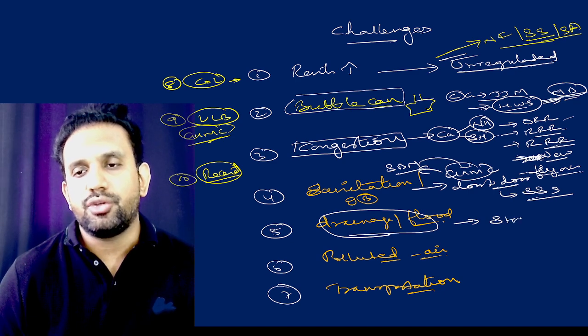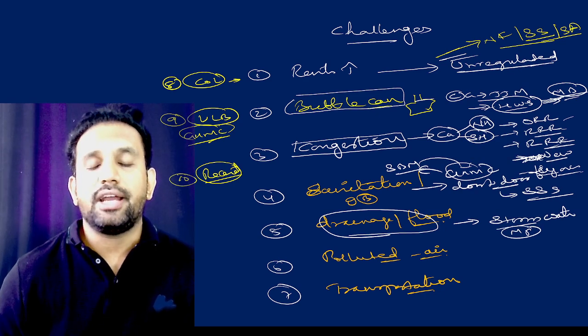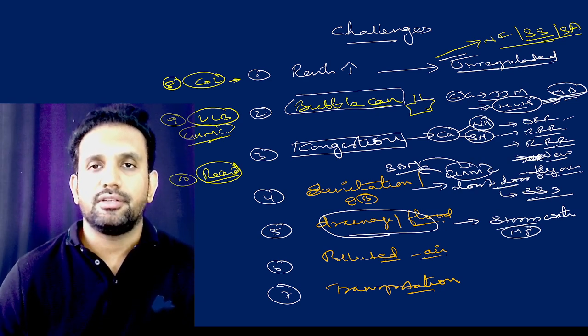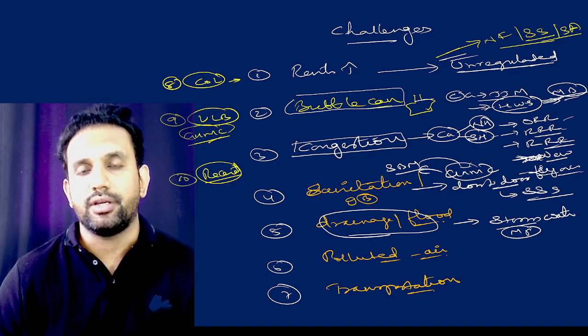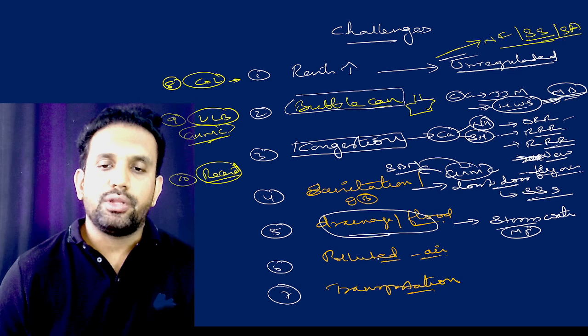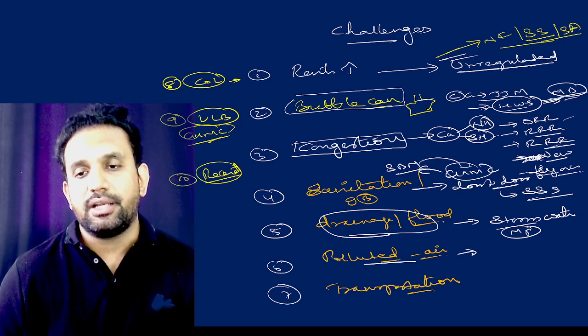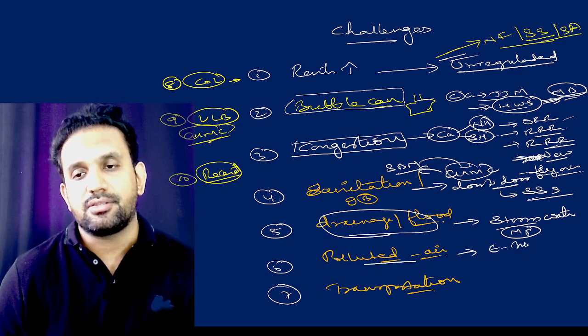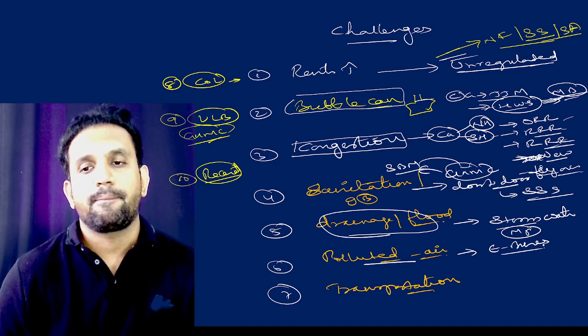With regard to drainage or flood management, the Telangana government has recently launched the Storm Water Master Plan, in which the city's drainage system will be improved in case of cloud bursts or flash floods. Remember this point. With regard to polluted air, what has the government of Telangana launched? E-buses. We have launched them. Clear.